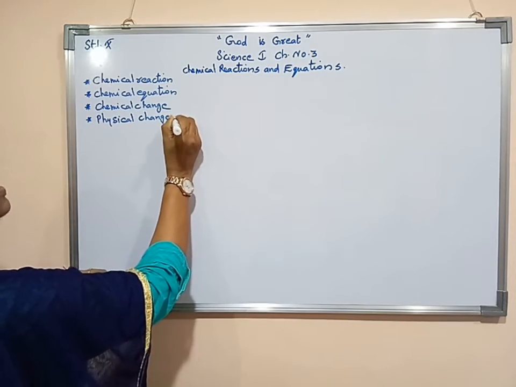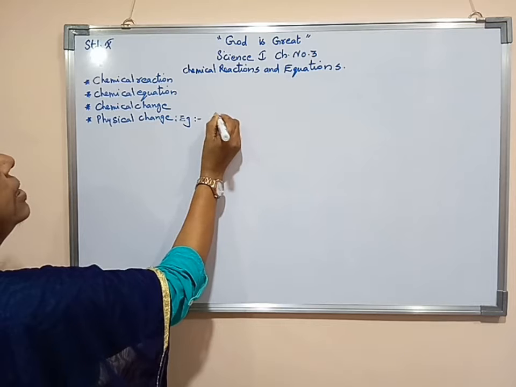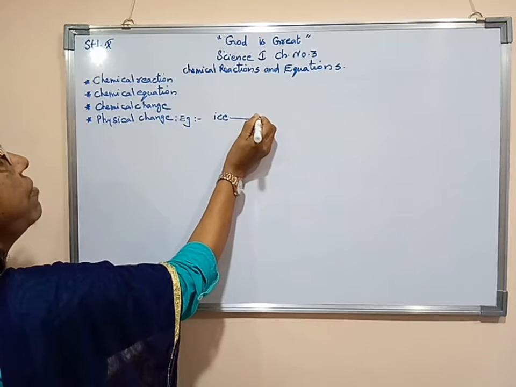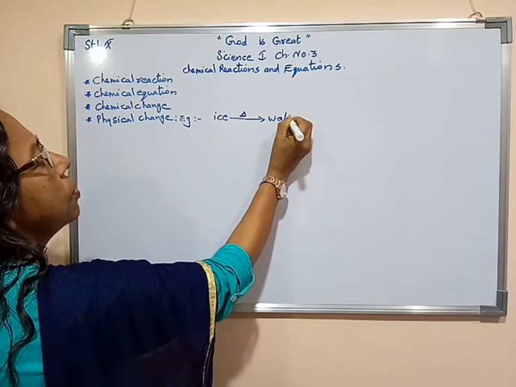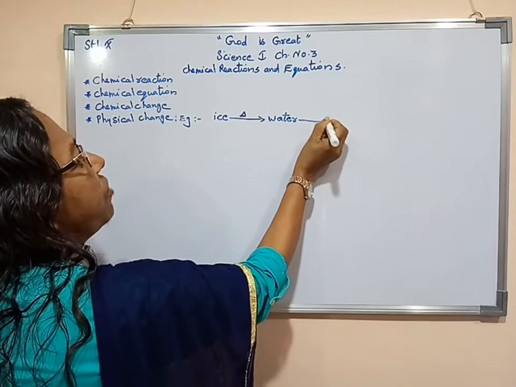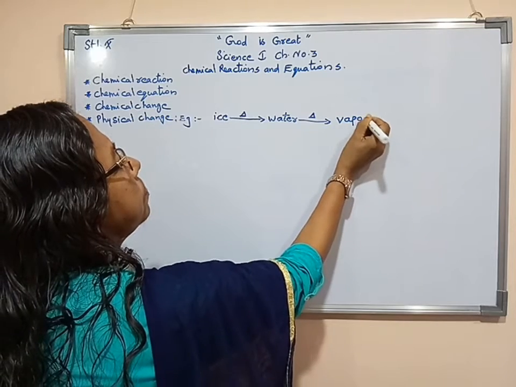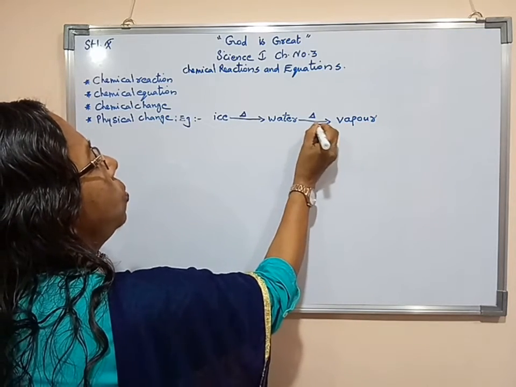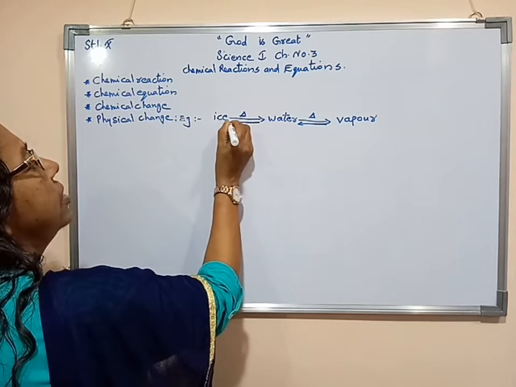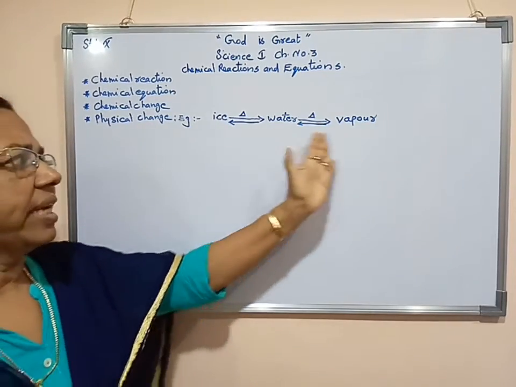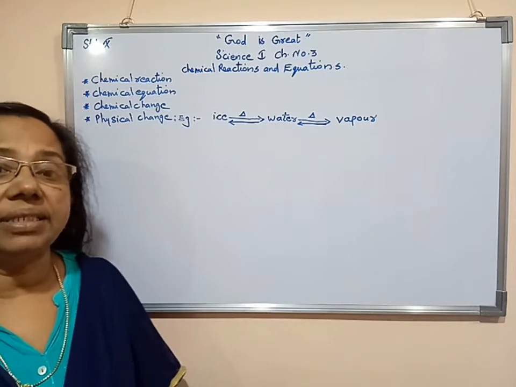First we will study physical change examples. We can say that first, ice, when we heat it transforms to water. Again, when we heat water, it transforms to vapor, water vapor. Now, when we cool, this vapor transforms to water. Again, when we cool water, water transforms to ice. So we can say that same thing again and again getting. So we can say this is an example of physical change.